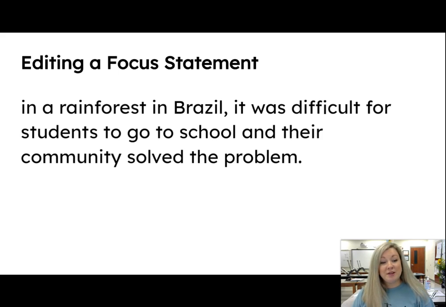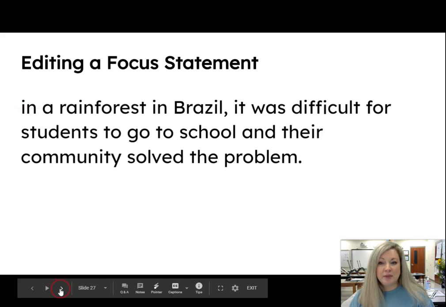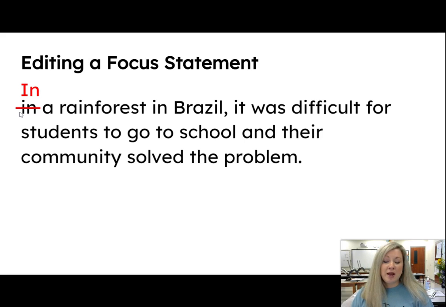Okay, what did you notice that was wrong with this sentence? It needs a capital letter. Don't forget, when you do your writing, you have to begin it with a capital letter, okay? All sentences begin with a capital letter.